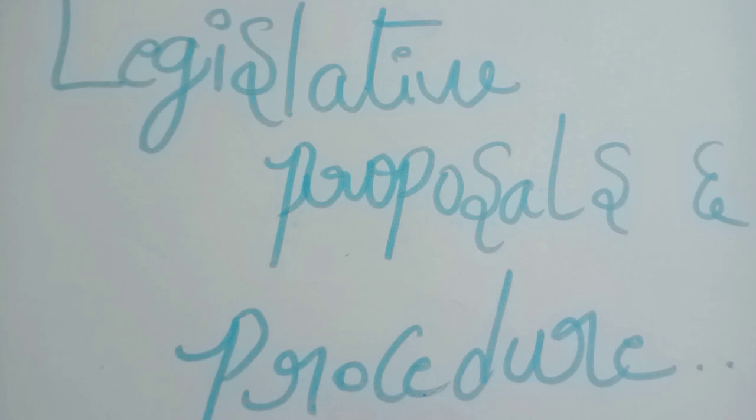When the bill is transmitted to the other house of the parliament, it goes through the same steps mentioned above: the first reading, second reading, and third reading are the same in both houses. After a bill is passed in one house and transmitted to the other house, there as well we see these three steps. If the other house passes the bill with a simple majority, and if it is an ordinary bill, it needs a simple majority in Lok Sabha, and then it is passed in Rajya Sabha as well.